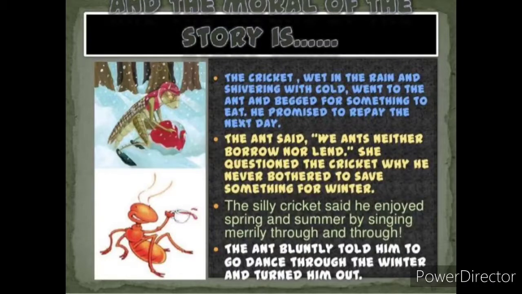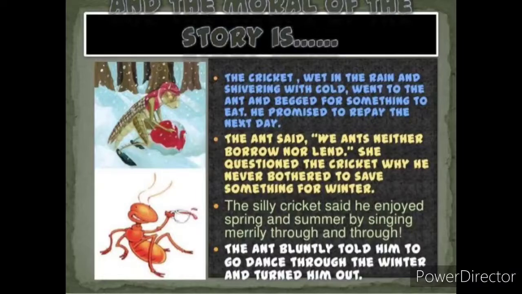This is the good quality of the grasshopper, that is the cricket, promising to repay by the next day. And the second point, the ant said, we ants never borrow nor lend. So this was the important thing we have to look at here.